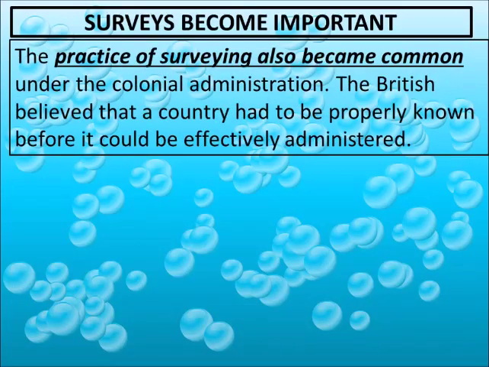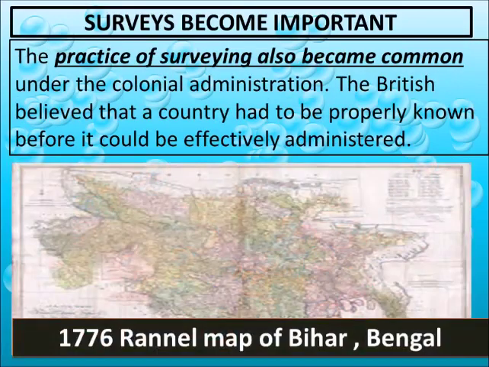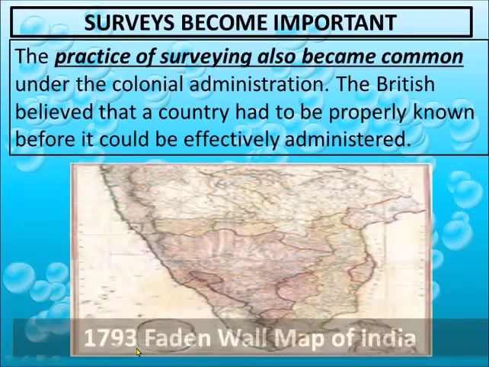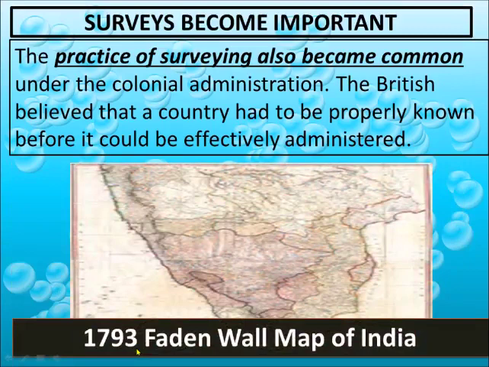The practice of surveying also became common under the colonial administration. The British believed that a country had to be properly known before it could be effectively administered. So this is the 1776 map of Bihar and Bengal made by Rennell. This is the second map, made by Faden, a complete map of India in 1793.